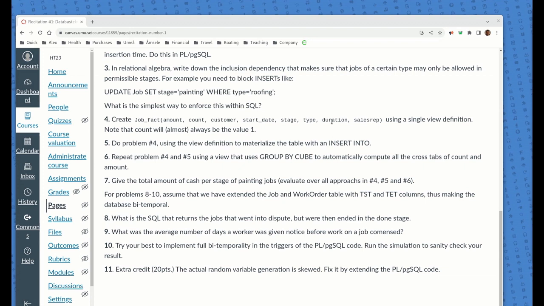The duration here, what that is, duration is the number of days. The duration will be null unless it's a job that's completed, a job that's done, and then it'll be the number of days from the start to the finish.